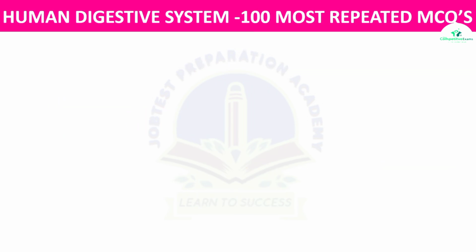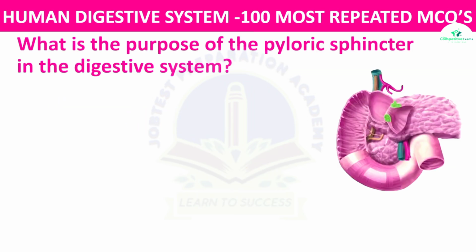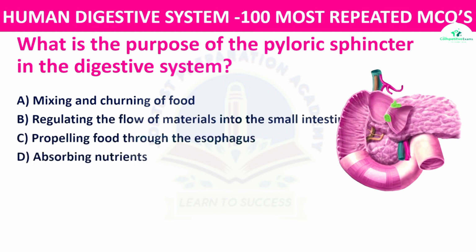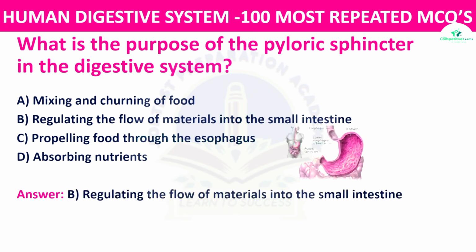Next question. What is the purpose of the pyloric sphincter in the digestive system? The options: mixing and churning of food, regulating the flow of materials into the small intestine, propelling food through the esophagus, or absorbing nutrients. The right answer is regulating the flow of materials into the small intestine. The pyloric sphincter controls the release of chyme from the stomach into the small intestine.